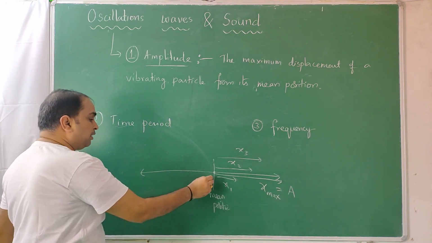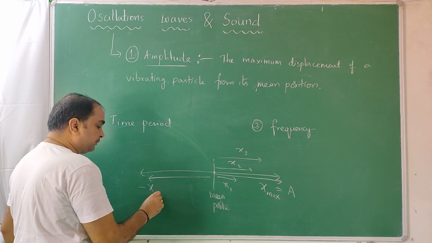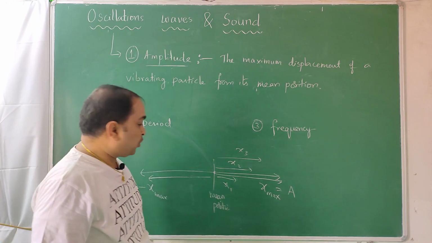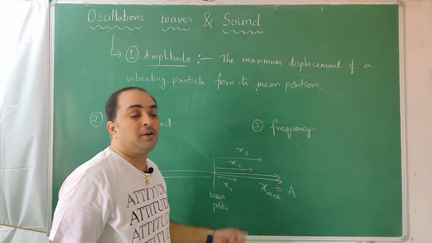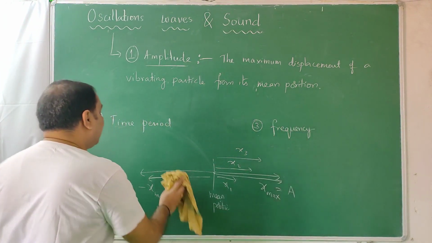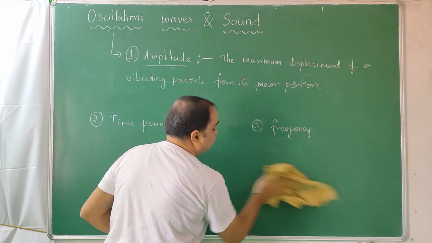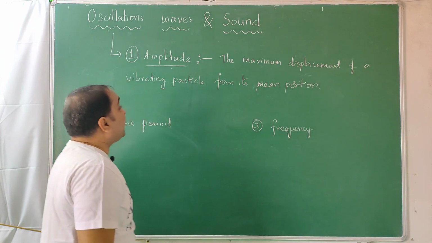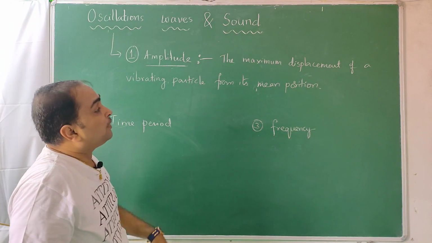And you can have this side also x max, negative x max. That is also amplitude. Amplitude is a positive quantity. Center to the end, the length we call amplitude. Maximum displacement. Displacement will be positive and negative. Amplitude is always a fixed quantity, that is a positive quantity. So the maximum displacement of a vibrating particle from its mean position.